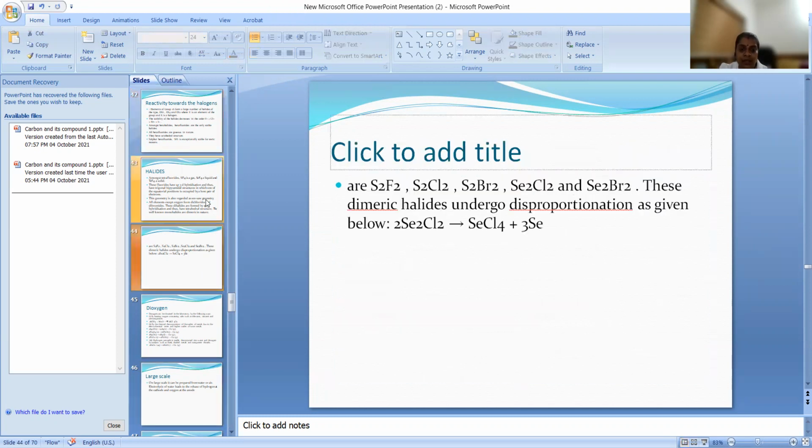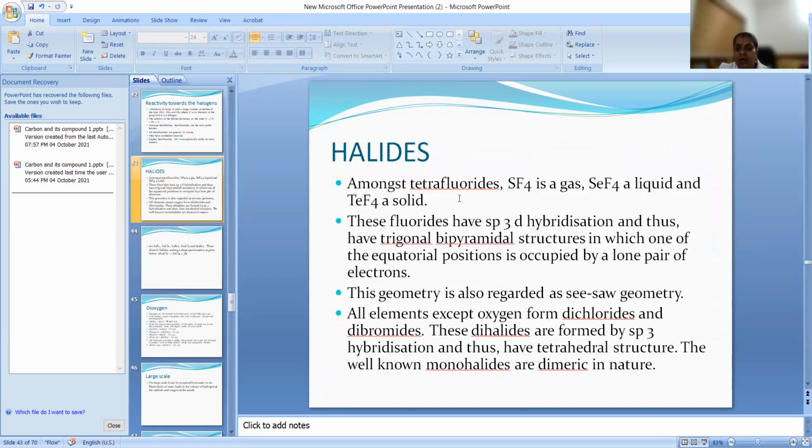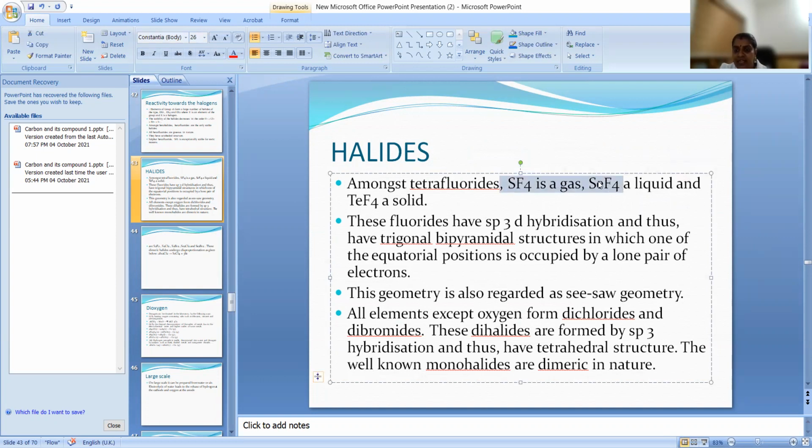Okay. And now among tetrahalides, now we have tetrahalides. There also the fluorides are the prominent. SF4 is a gas. SeF4 is a liquid. So when we are moving down, that becomes converted into liquid and then solid state. Tellurium tetrafluoride is also solid. And these fluorides, SF4, SeF4, all these are having sp3d hybridization, but they have a lone pair of electrons. Because of that, it is not having a trigonal bipyramidal shape. What shape is it attaining? It is attaining a seesaw geometry. That is the geometry. Okay, the geometry is actually seesaw geometry.